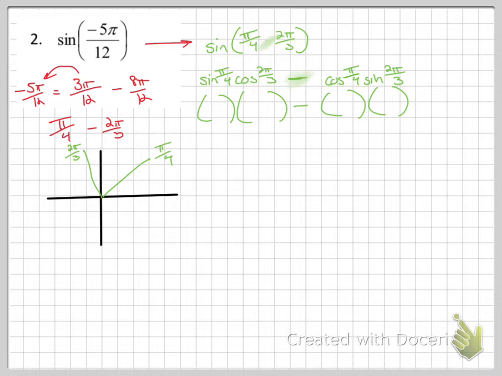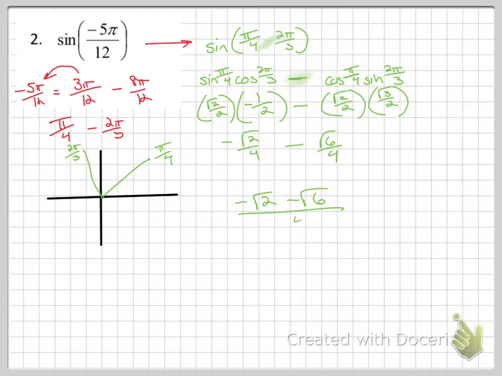So at pi over 4, the sine value is root 2 over 2. At 2 pi over 3, the cosine value is negative 1/2. Problem says minus. At pi over 4, the cosine, the x, is root 2 over 2. At 2 pi over 3, the sine, the y, is root 3 over 2. Multiply straight across. Negative root 2 over 4. Problem says minus root 6 over 4. Notice the common denominator: negative root 2 minus root 6, all over 4.